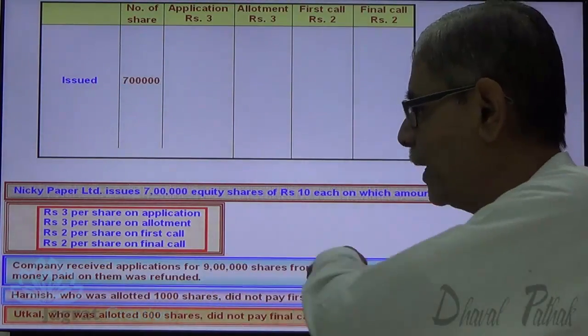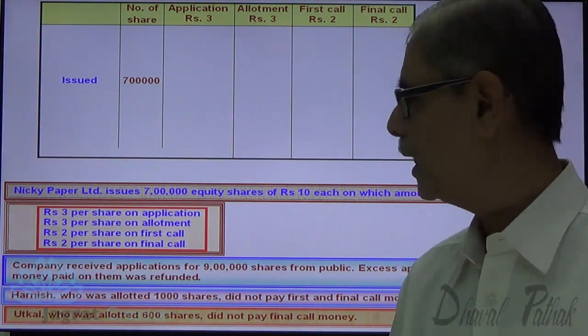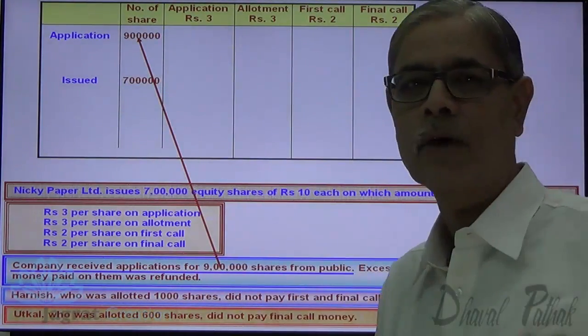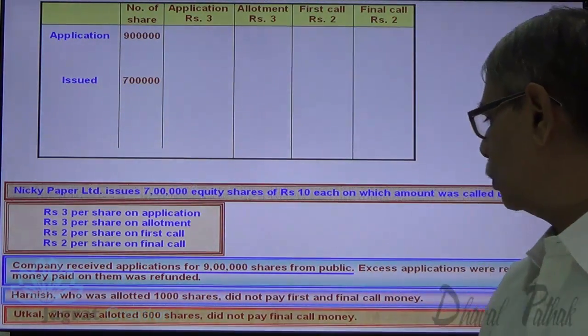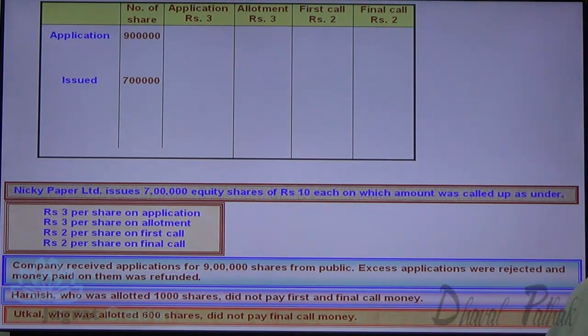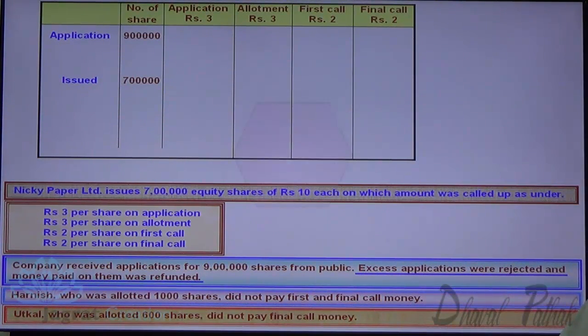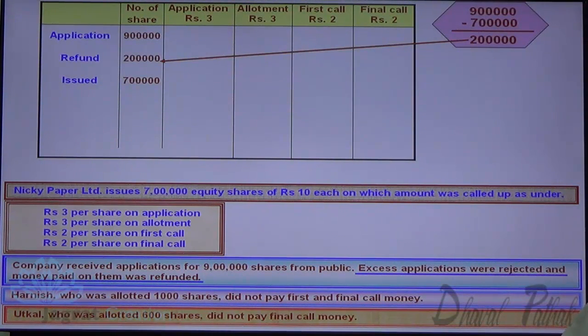Now, how many applications are received? I have received 9 lakh applications. So applications received for 9 lakh shares. Now, excess applications were rejected and money received thereon is refunded. So, let us work out. Applications received 9 lakhs, 7 lakh shares allotted, 2 lakh shares rejected and refunded.